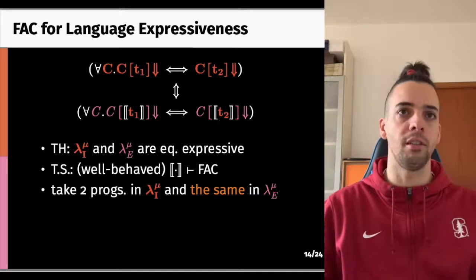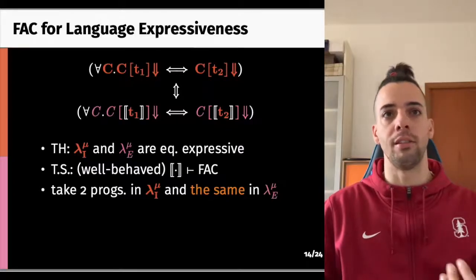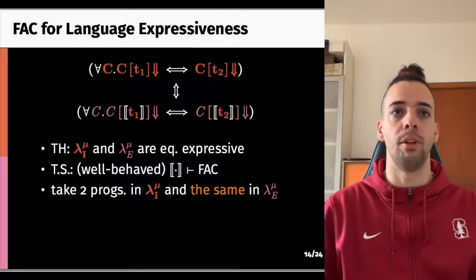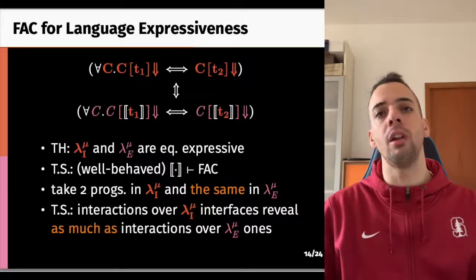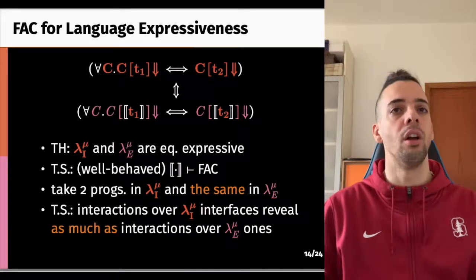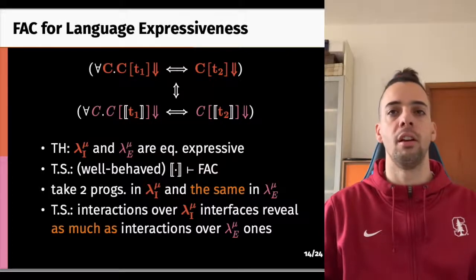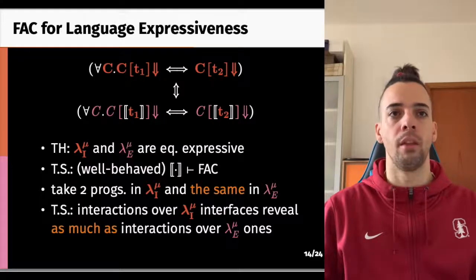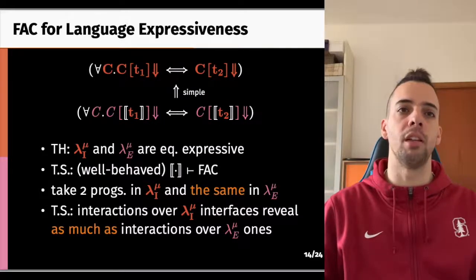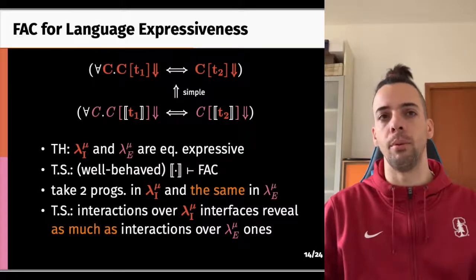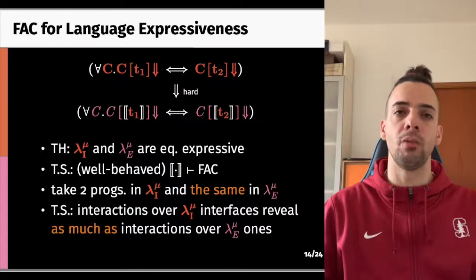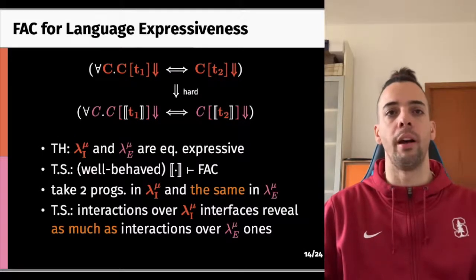So it suffices to take two terms in Iso and their translations in equi, which means take the same two programs in equi, really. And proving fully abstract compilation amounts to proving that the interactions over any Iso interface reveals as much as the interactions over equi interfaces. Of the two directions of the co-implication, the reflection one is simple, and it often can be proved with methods akin to those used for compiler correctness results. But the preservation one is harder, and we'll see why now.